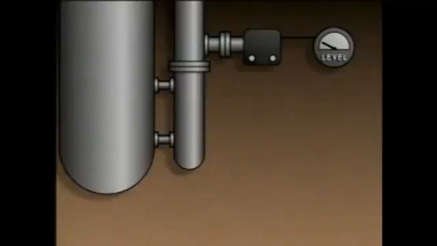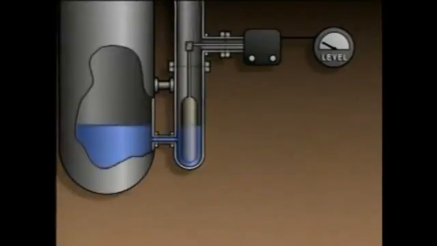To see how the principle of buoyancy applies to a displacer, we'll use this illustration of a displacer attached to a container of liquid. Liquid levels equalize in containers that are connected together, so the level inside the displacer's chamber stays the same as the level in the container.